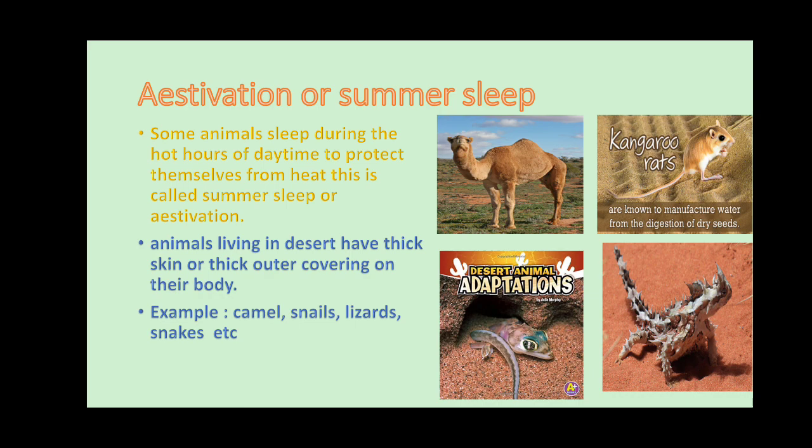Others live along the edges. Other animals which live in the desert live in the edges. Why? Because if they go into the center of the desert, they may not get water or plants to rest in. Understand? Most probably they live only in the edges of the desert, where you can see trees with very few branches and very few leaves.